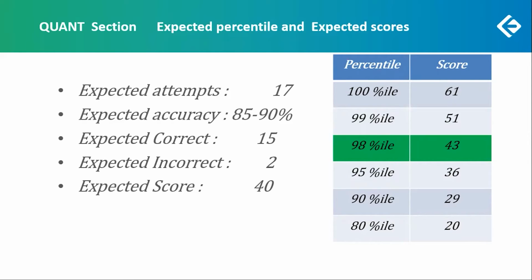For 100 percentile, 61 score. 99 percentile, 51. 95 percentile can be at 36, 90 at 29, and 80 percentile at just 20 questions, 20 marks. 20 marks is like 7 or 8 attempts. Out of the 11 easy, attempt 8 and let's say 1 is wrong. And you can achieve still an 80 percentile. So this is the analysis of the quant section of EOM 3 for this year.